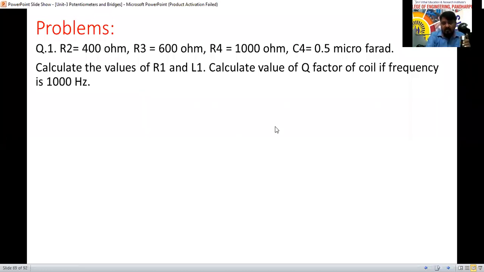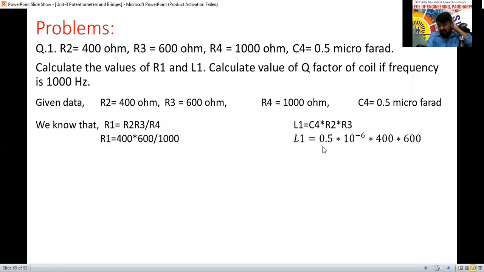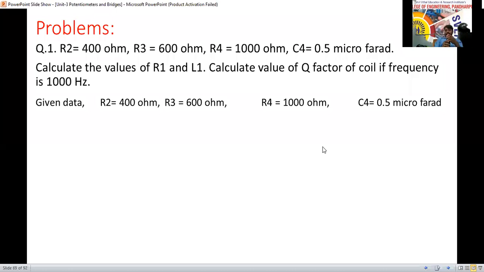It is applicable for the inductance capacitance bridge only. This is the given data. R2 equal to 400, R3 equal to 600, R4 equal to 1000, C4 equal to 0.5 microfarad. So you get the formula of that one and substitute, calculate L1 and R1 value here. Do the calculation of R1 and L1 value.